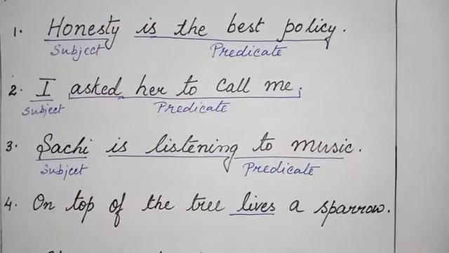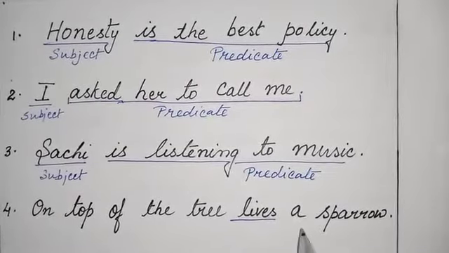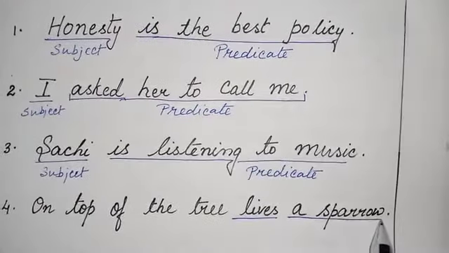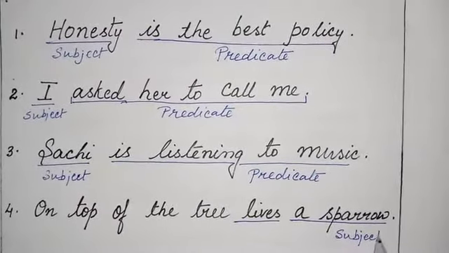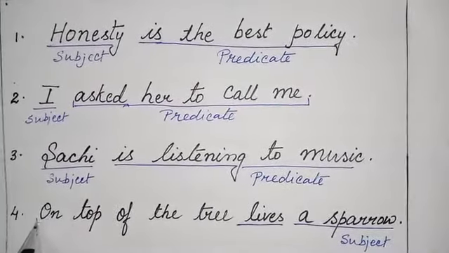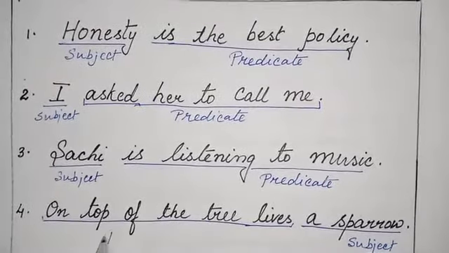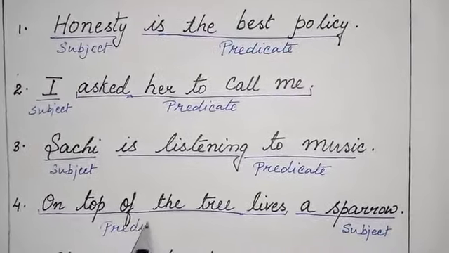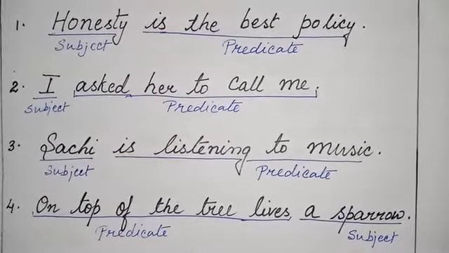Lives. Now, what lives or who lives? A sparrow. So, our subject is a sparrow. And the remaining portion is the predicate. So you can see here the predicate is at first and the subject is at the last of the sentence.